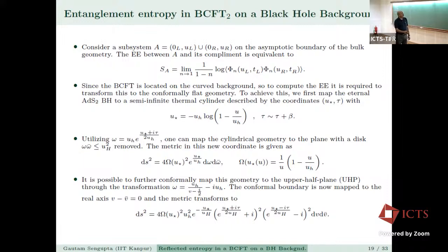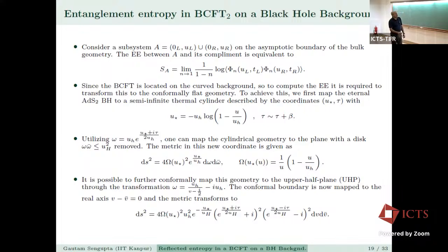To achieve this, we first map the eternal AdS2 black hole to a semi-infinite thermal cylinder described by the coordinates u star, tau under these transformations. Then there's another map given by this, where one can take this cylindrical geometry to the plane with the disk |w|^2 less than or equal to u_H^2 removed. The metric in these new coordinates is given as this, where this is the conformal factor.